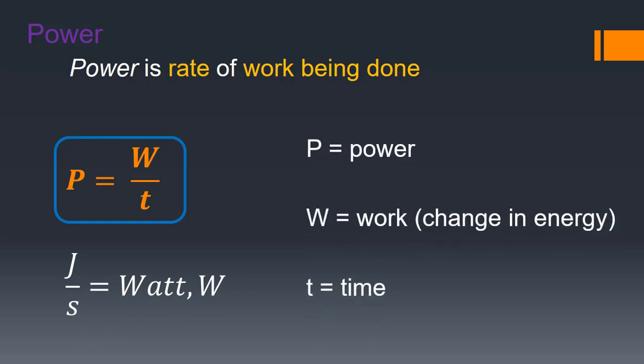Now I want you to pay close attention to the letters here. P in our equation is power. W in the equation is work, and that's measured in joules. The T in the equation is time. Notice now that we are going to label our answer with another W. The label W is watts. The variable W is work.